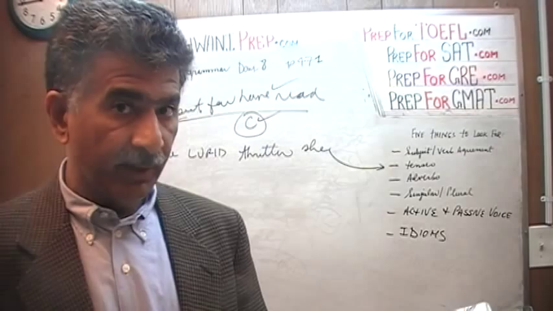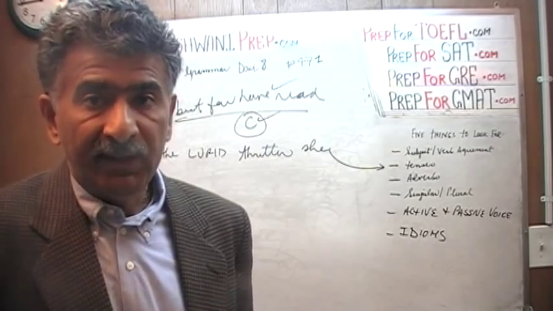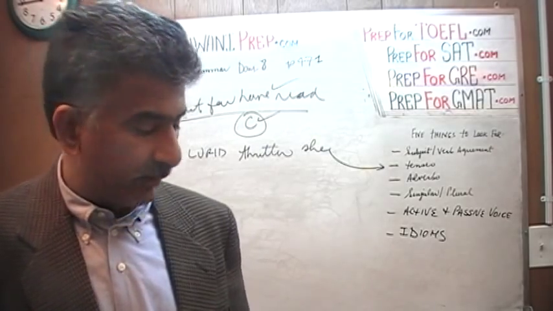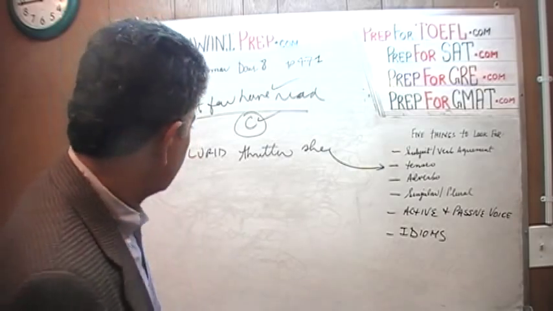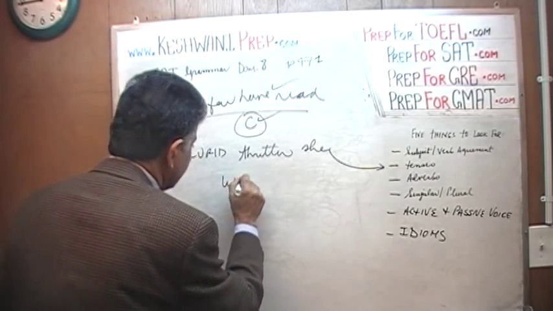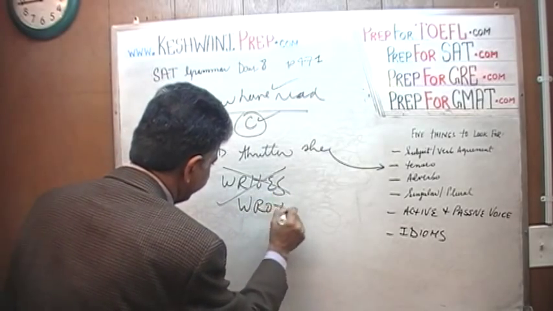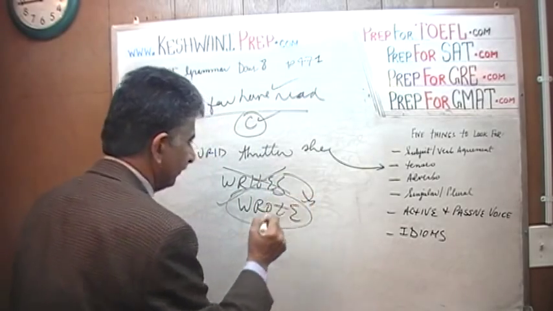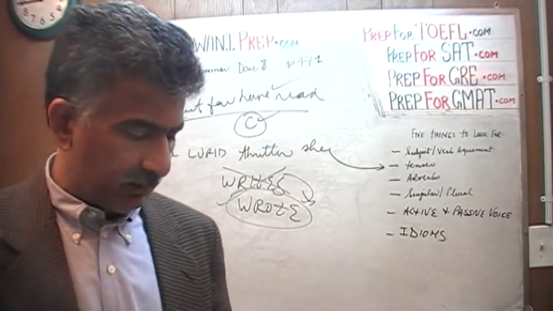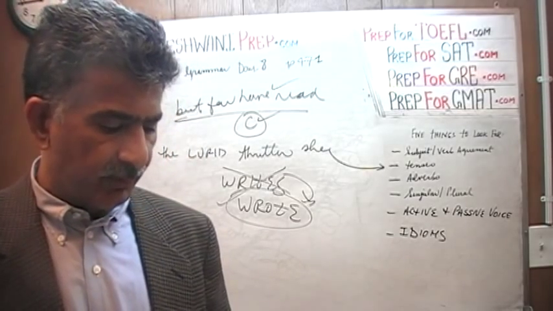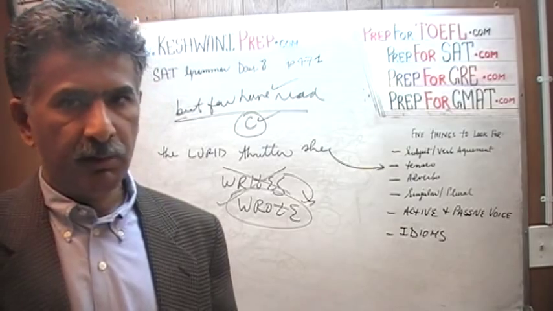But few have read. You see, the entire sentence is written in the past tense. But few have read the lurid thriller she not writes, but she wrote. Past tense is what we need. But few have read the lurid thriller she wrote in her early career.